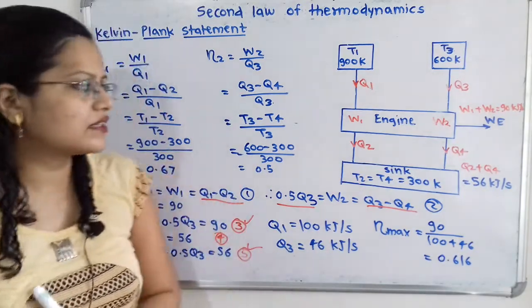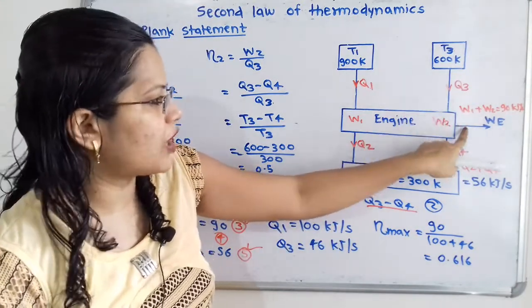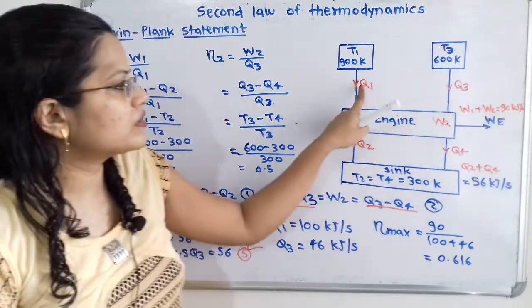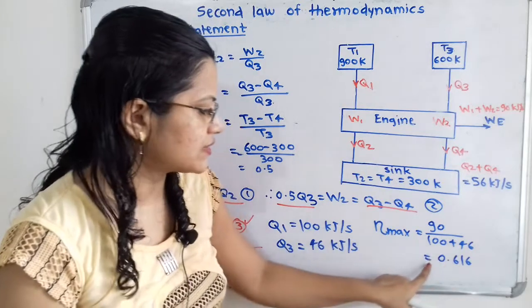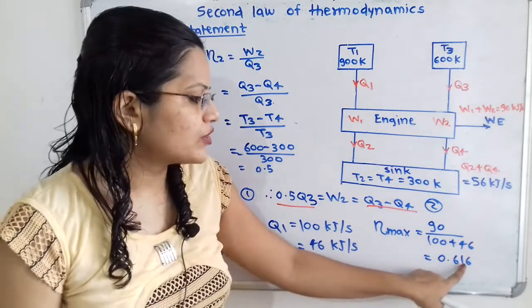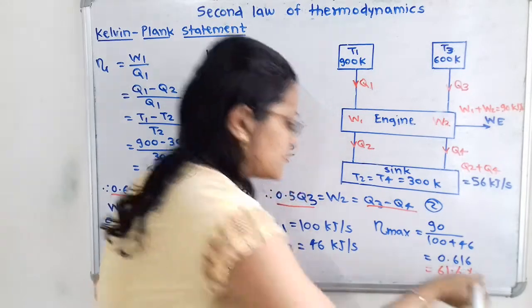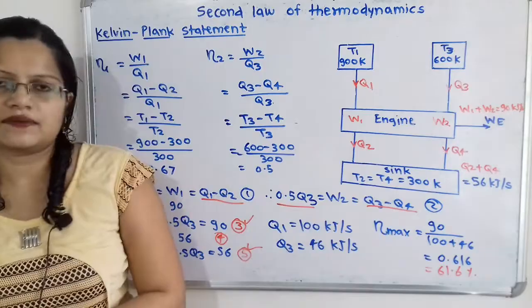Now how to calculate the efficiency? Efficiency means output by input. So output is 90, that is W1 plus W2, 90, and input is Q1 plus Q3, that is 100 plus 46, which is equal to 0.616. So in percentage, 61.6%. And this is the answer by using Kelvin Planck statement.